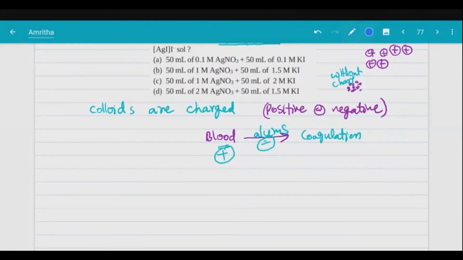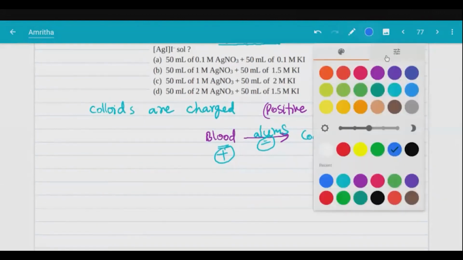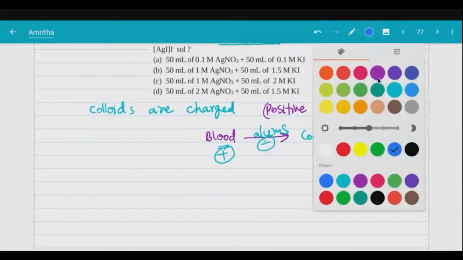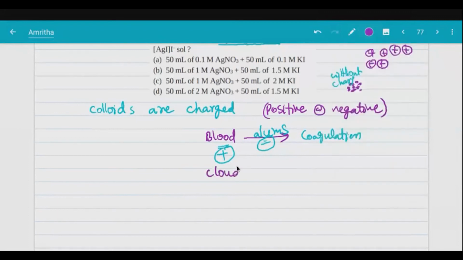Yes. Okay, so what happens there is, look, this is also an application of colloids, application of charge. See, look at this. So clouds are colloids. So how are they colloids?